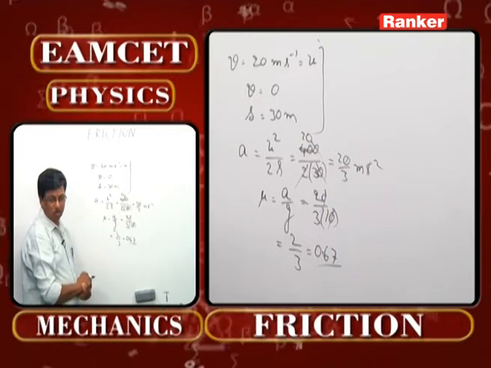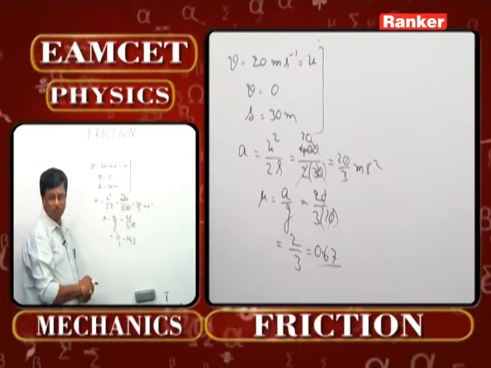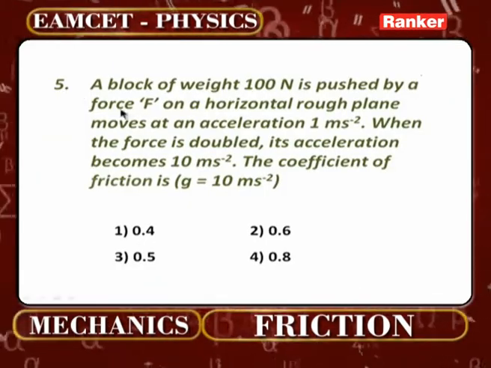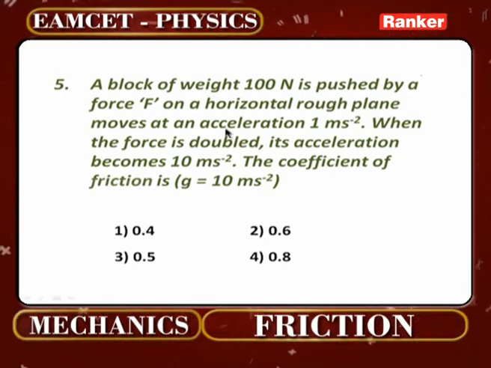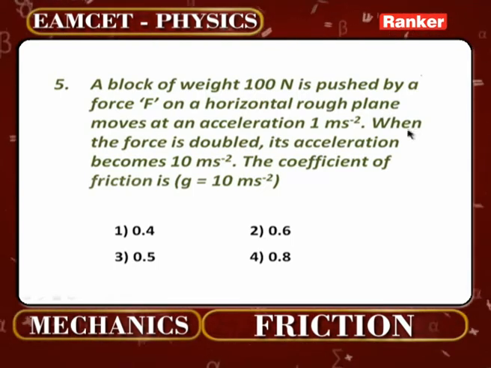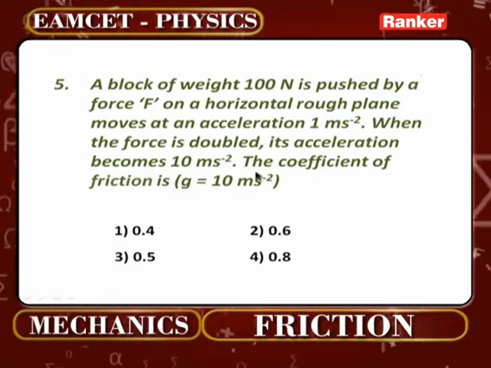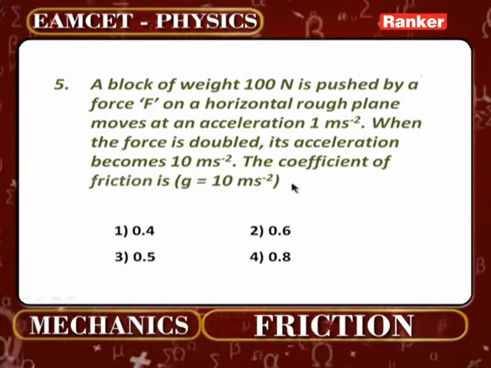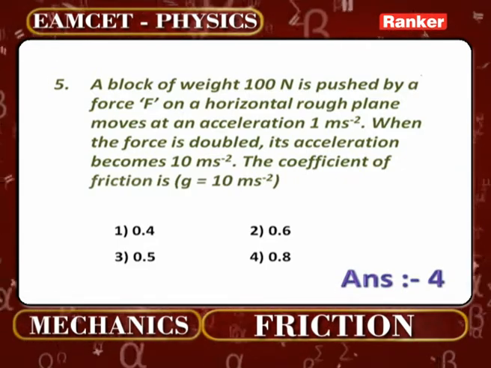That's the concept. Now, let us go to the next number, which is altogether a different model. A block of weight 100 Newton is pushed by a force F on a horizontal rough plane and moves at an acceleration of 1 meter per second square. When the force is doubled, its acceleration becomes 10 meter per second square. The coefficient of friction is how much? In this case, you should understand the motion of a body along a horizontal plane.